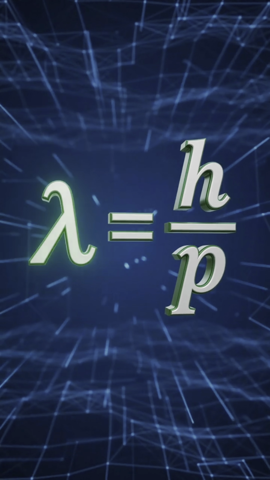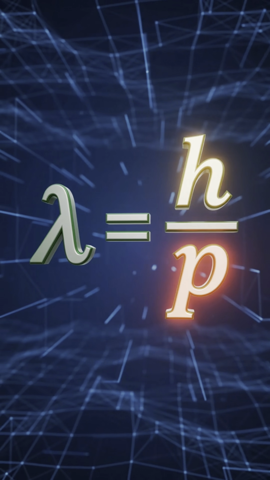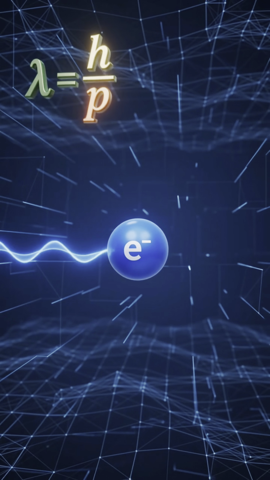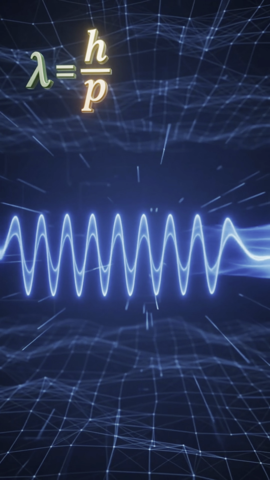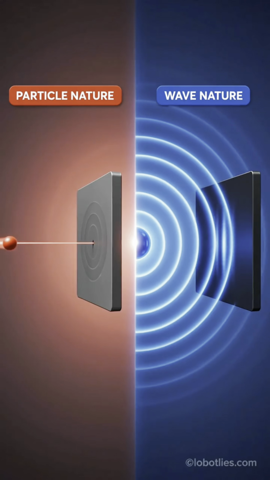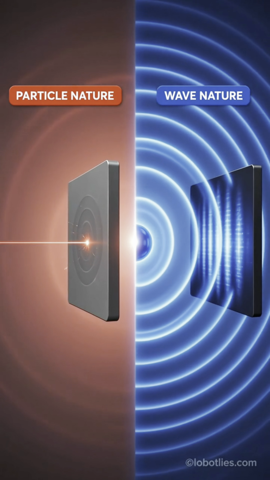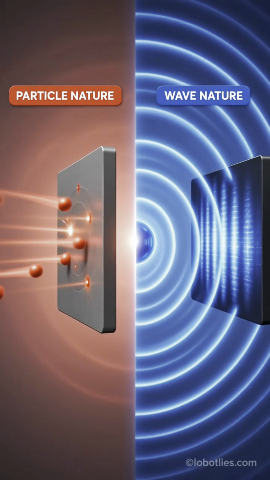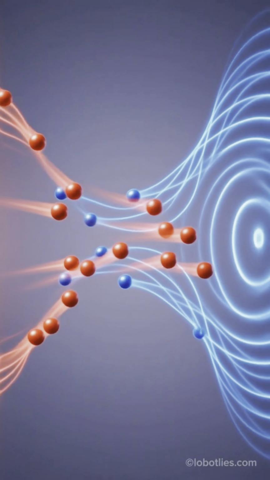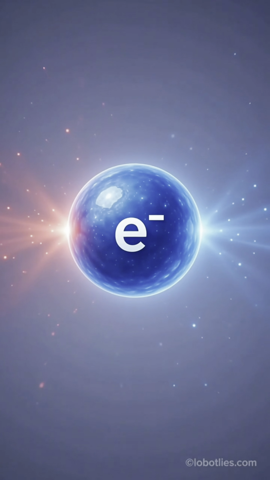De Broglie connected these two behaviors. A moving particle has a wavelength equal to Planck's constant divided by its momentum. So the same electron can appear particle-like in one experiment and wave-like in another. Its behavior depends on how we observe it.